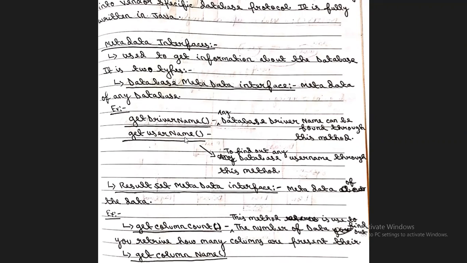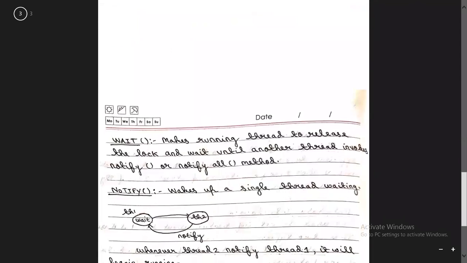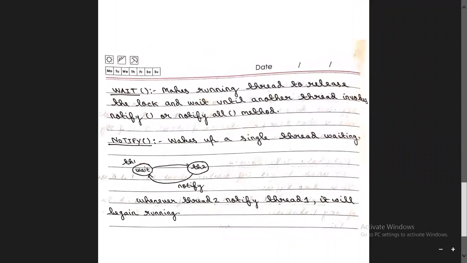Only two methods I forgot to explain in the thread class, that is the notify method and the wait method. So now I will explain these two methods, and after explaining them it will be completed. In thread I had mentioned notify and wait, but I forgot to explain them. So in today's class I will explain it. This is very small, not so big, but it is important for you.